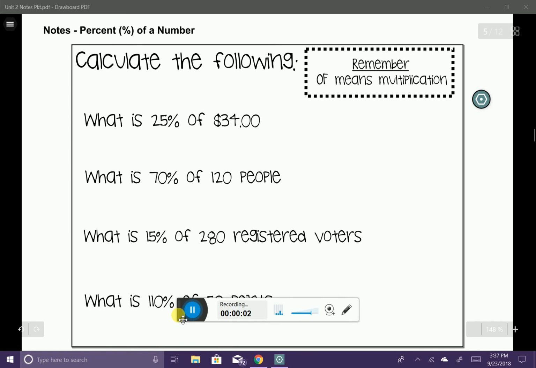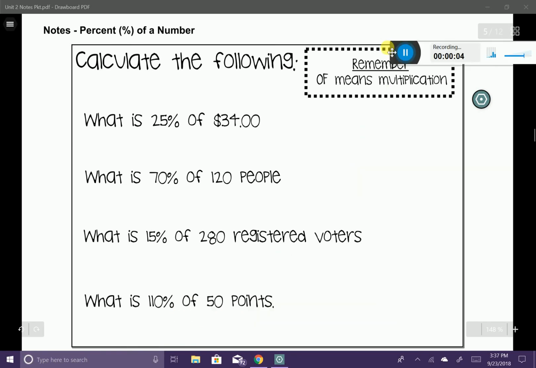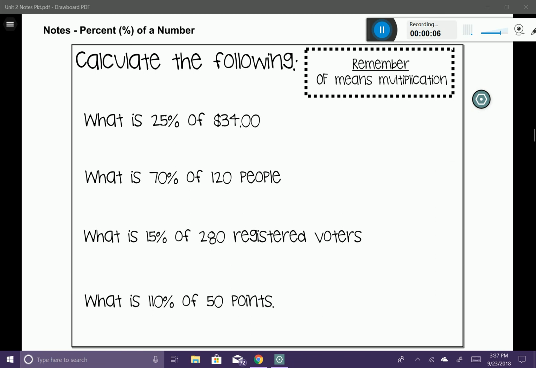In this lesson, we're going to be talking about the concept of taking a percent of a number. And we're going to be taking this concept and building on it in the next sections as we talk about consumer math. So, the first thing we need to remember before we start this percent of a number concept is the word "of." The word "of" is going to mean that we're going to use multiplication to figure out the